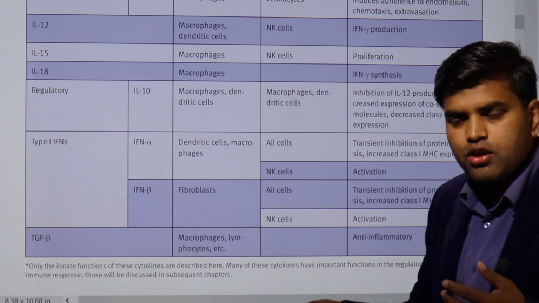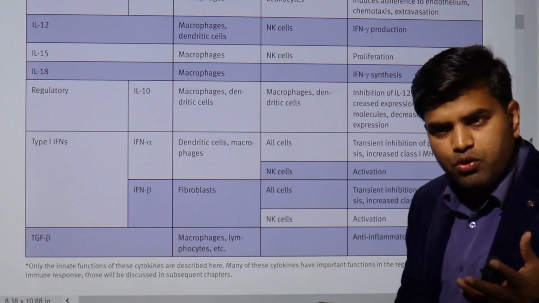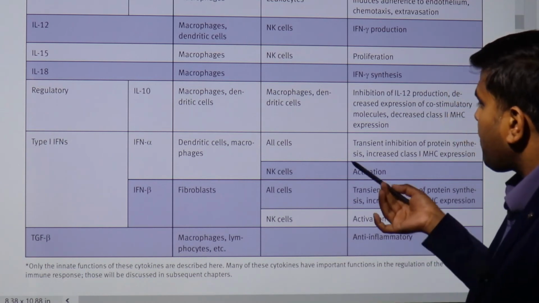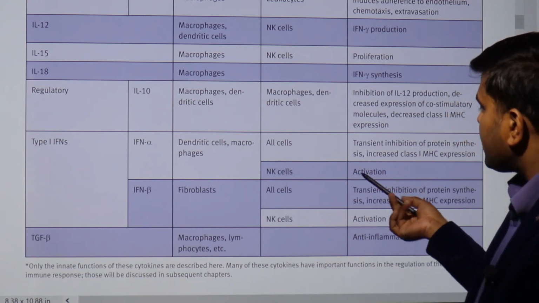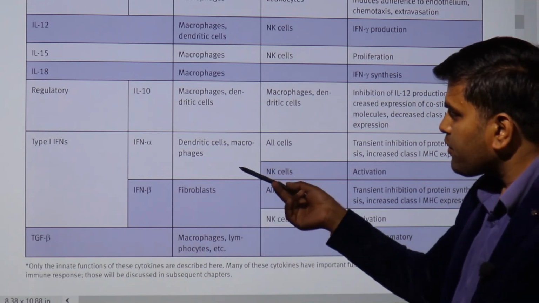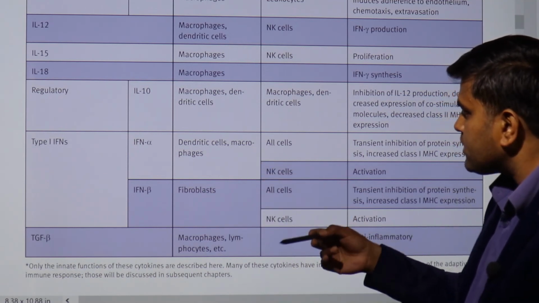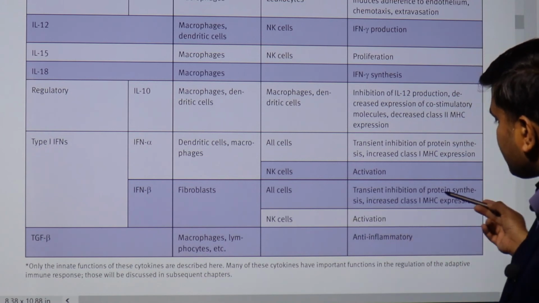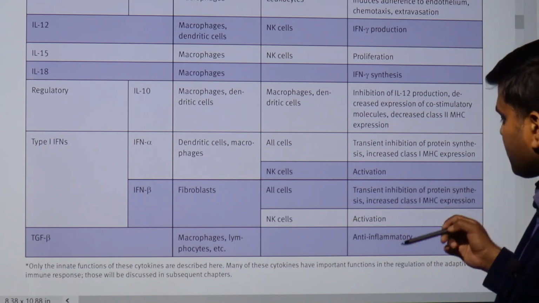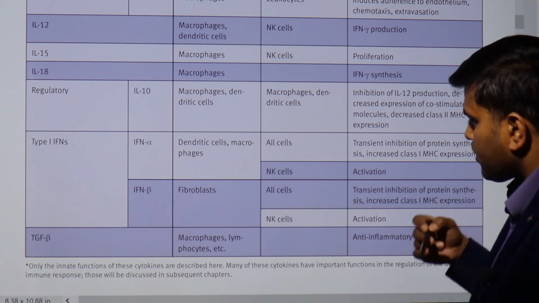If they cannot replicate, what will happen? There will be no new virus formation and the surrounding cells can be protected. They also act on the NK cell and cause activation. There is an interferon beta which is not released from the dendritic cell or macrophage. It is released from fibroblasts. They also act on all cells and cause the transient inhibition of protein synthesis and increase MHC class 1 expression. They also act on the NK cell and cause activation.